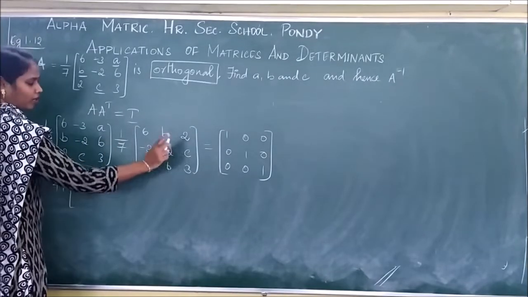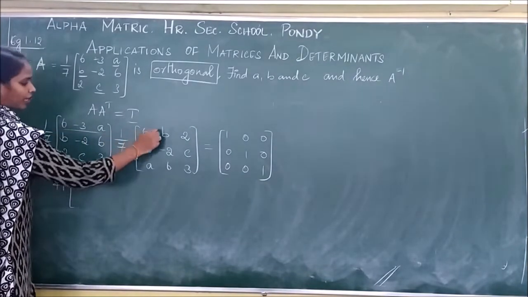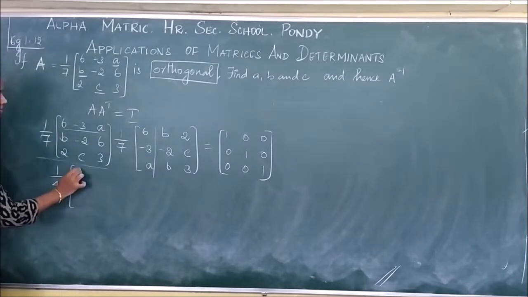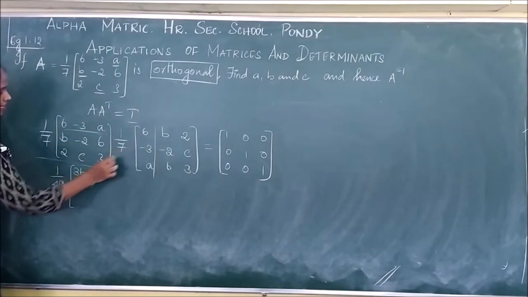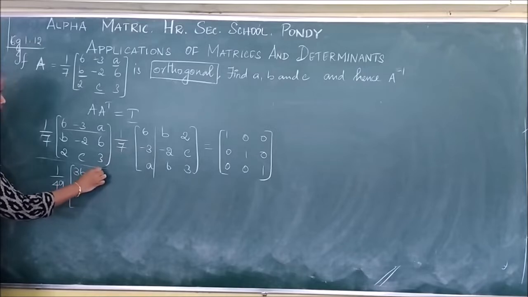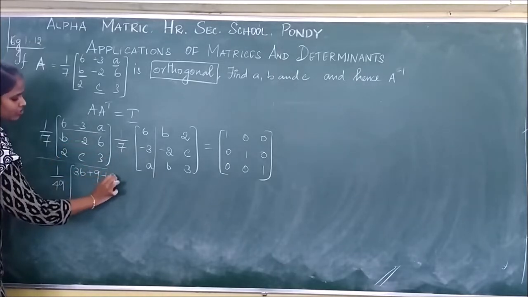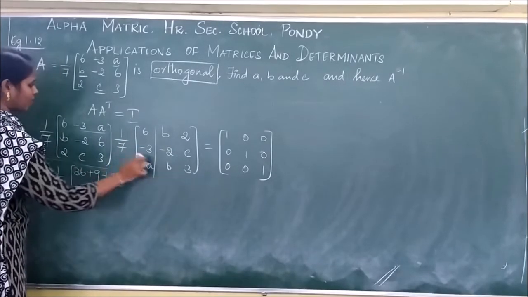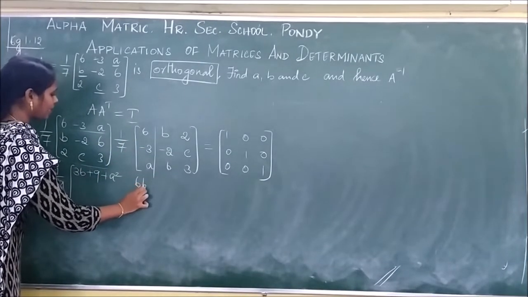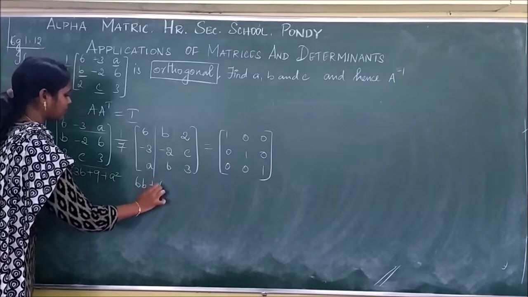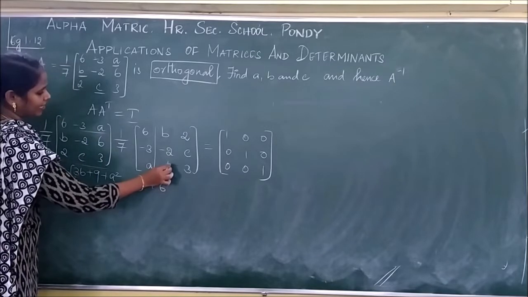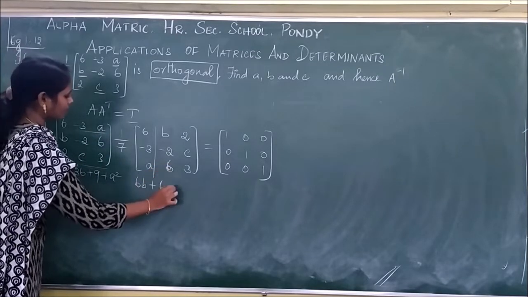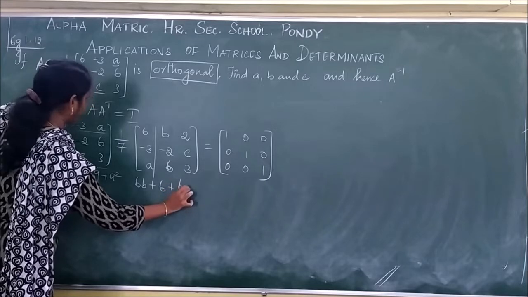Now I am going to do an ordinary row by column multiplication. So 6 sixes are 36, minus 3 times minus 3 is plus 9, and plus A square. Now again this row and this column: 6B plus 6 plus 6A.